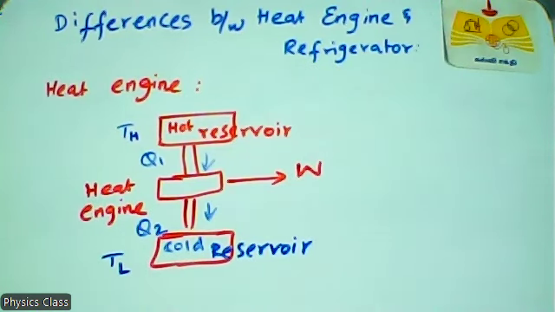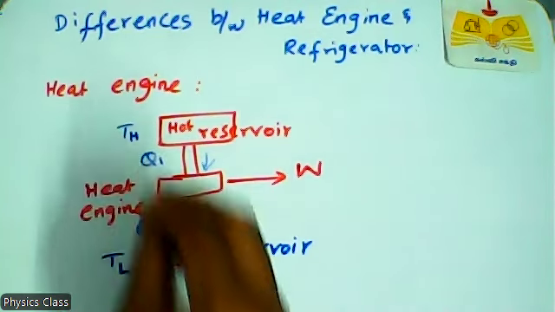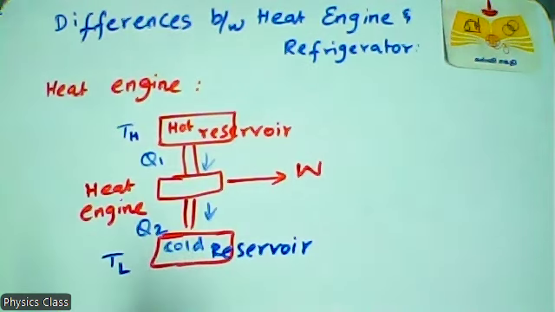Heat always flows from the hotter object to the colder place, and never in the reverse direction.